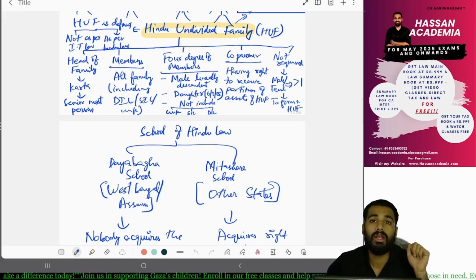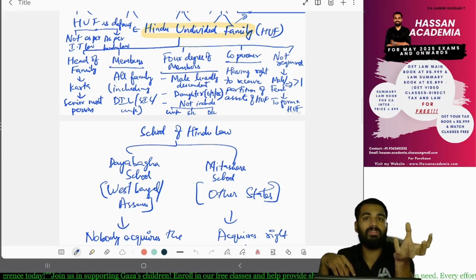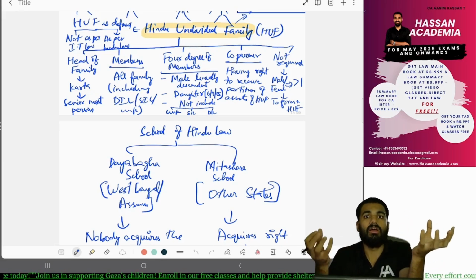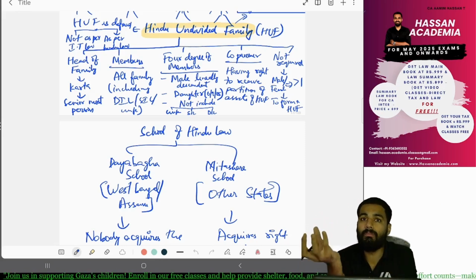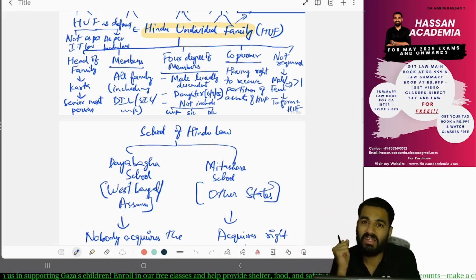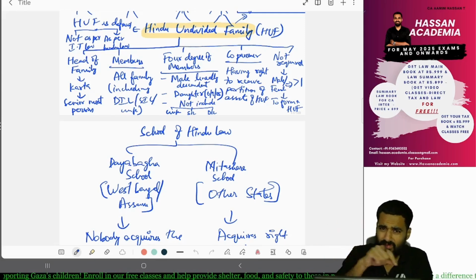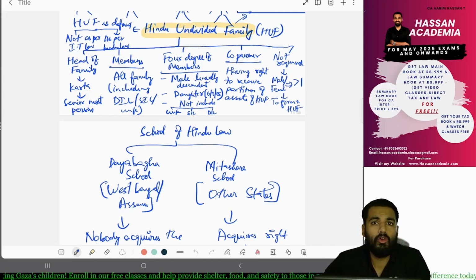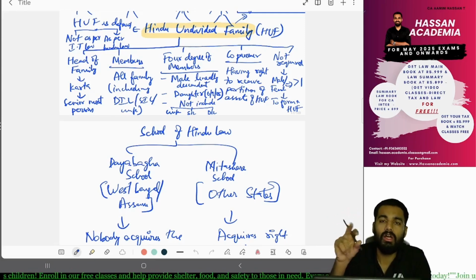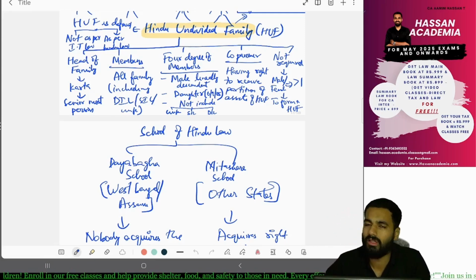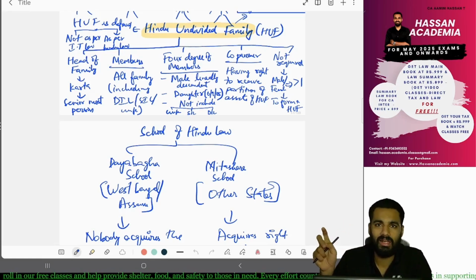Then what is called a coparcener? If the HUF has any assets, and those assets are to be partitioned to a member, those members to whom the assets can be partitioned are called coparceners. Only four degrees of members, the fourth generation, are coparceners. Who are they?